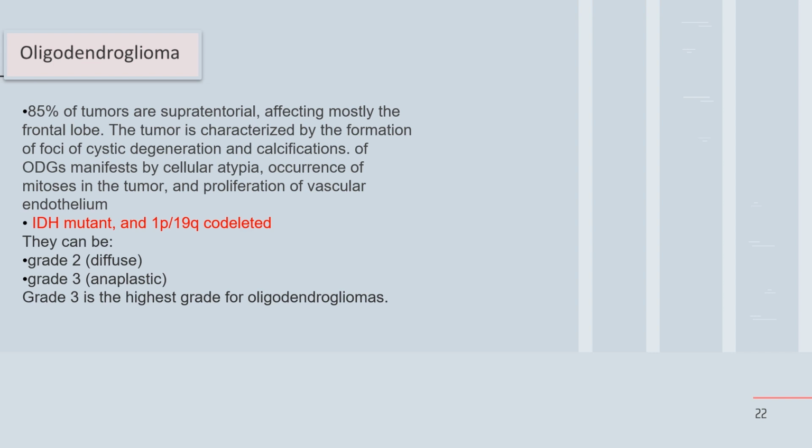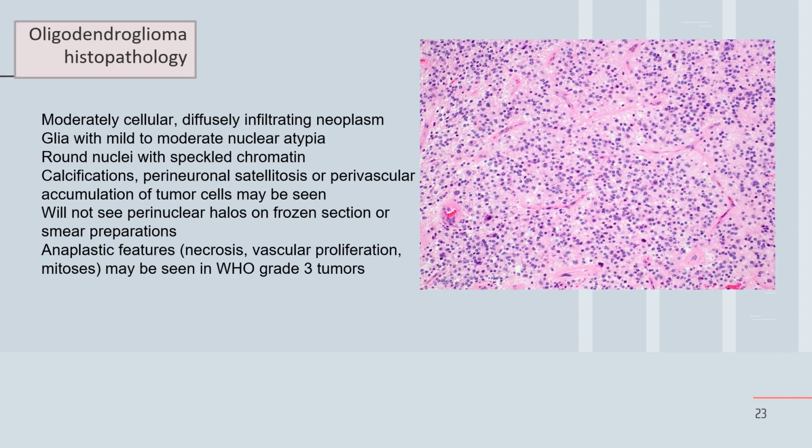This is to confirm oligodendrogliomas are rare tumors. It goes paraventricular, with low grade, grade 2 in diffuse, grade 3 anaplastic, and grade 3, which is the highest grade of the oligodendroglioma. It has cellular atypia and cystic degeneration and calcification also.